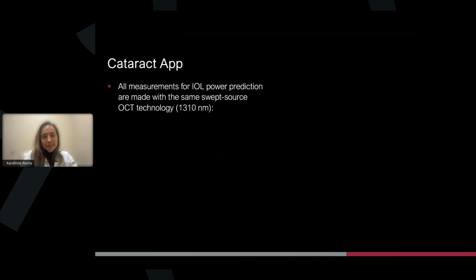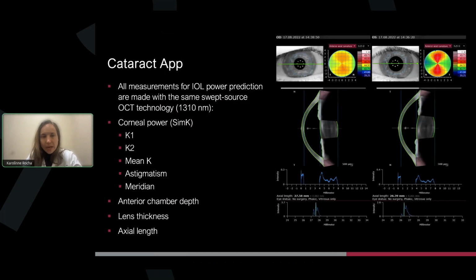So the Cataract app will give you the SimK, right? We talked about the 65 radial cuts, you know, with 16,000 data points of the cornea, but it will give you your SimK for the central 3 millimeters, K1, K2, your true ACD, lens thickness, and your axial length from ray tracing.